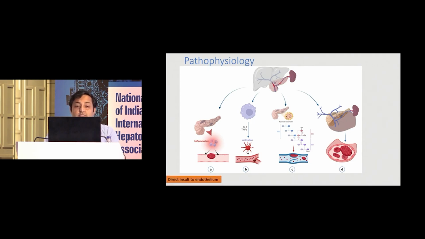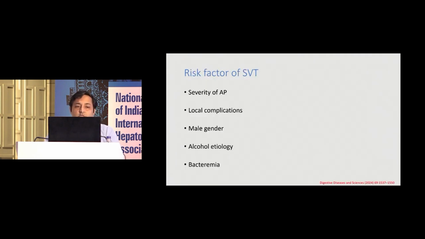The first is due to inflammation. There is a direct insult on the endothelium which can result in venous thrombosis. There are inflammatory mediators, interleukin 6 and TNF alpha, which activate and result in venous thrombosis. And due to the pancreatic necrotic tissue, there is an activation of the coagulation cascade that can cause venous thrombosis, and the compression of the vessels directly by the collection or necrosis can result in venous thrombosis.